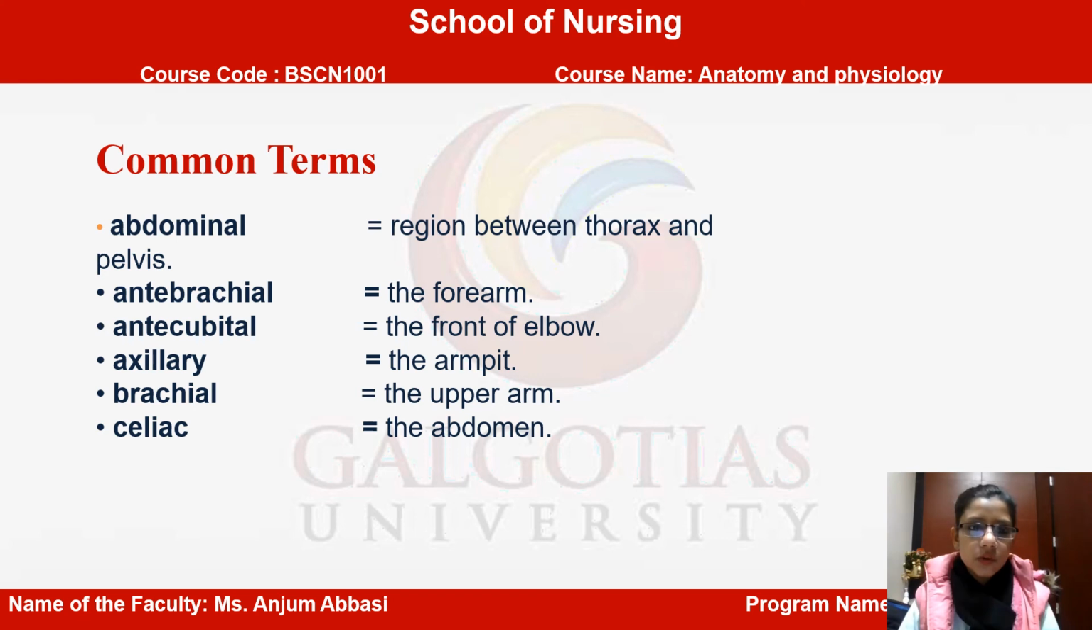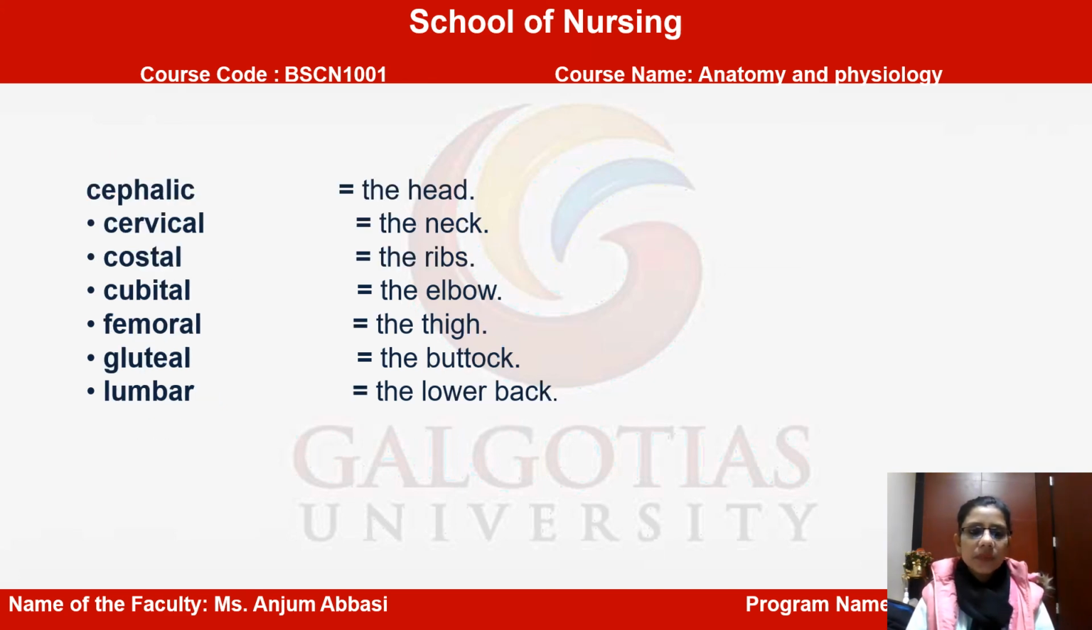Next are the common terms. Abdominal means the region between thorax and pelvis. Whenever we say abdominal, you need to know we are talking about the region which lies between thorax and pelvis. Next is antebrachial, the forearm. Antecubital, the front of the elbow. Axillary, armpit. Brachial is for upper arm and celiac is for abdomen. Cephalic is for head. Cervical is for neck. Costal is for ribs. Cubital is for elbow. Femoral is for thigh. Gluteal is for buttock and lumbar is for lower back.